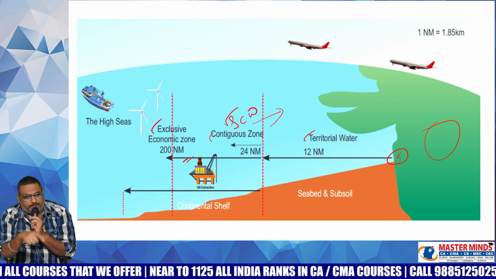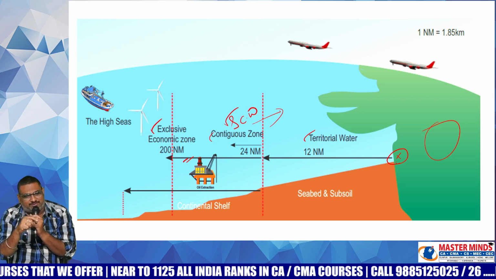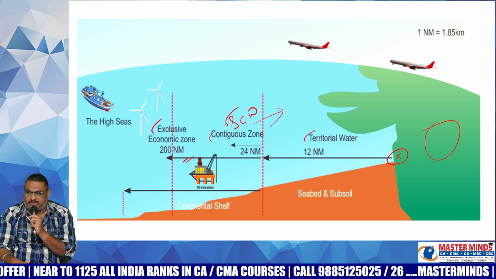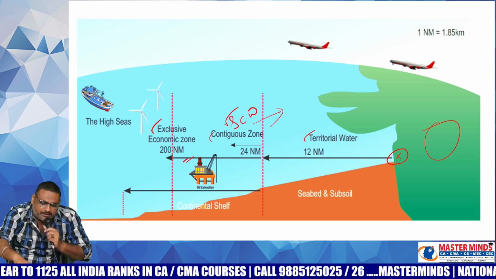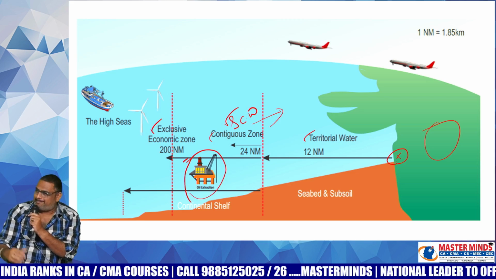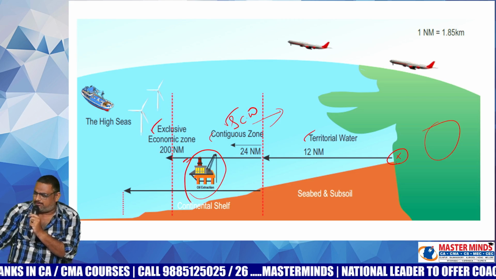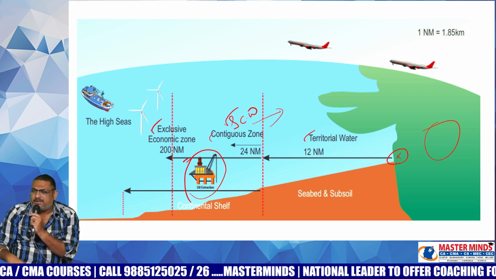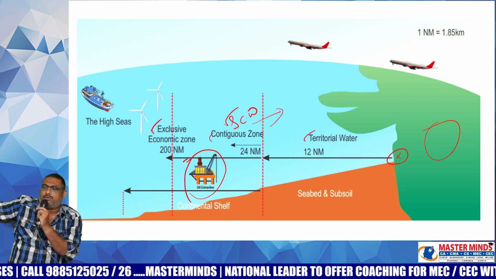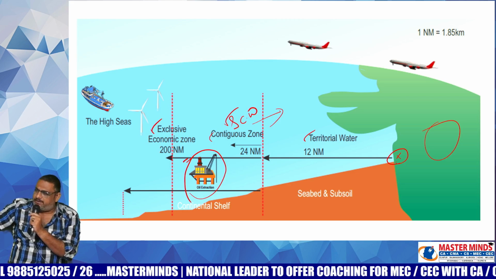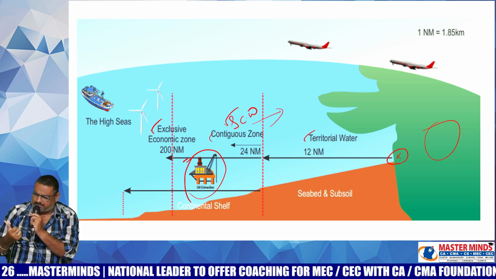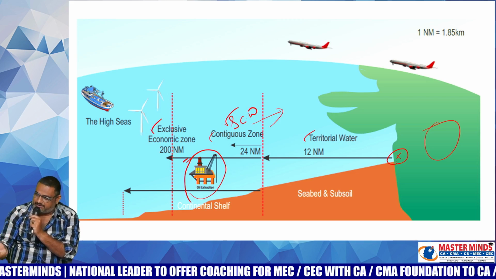That's why 24 nautical miles is created for the sake of national defense. From the baseline up to 200 nautical miles, it is the exclusive economic zone. Why was it created? For the exploration of natural resources. Say for example, at the 170th nautical mile, an American satellite finds that there are some oil resources in the sea. Even though it was found by the American satellite, the exclusive right is with India only. That means whosoever finds it, only Indians have the exclusive economic rights up to 200 nautical miles.